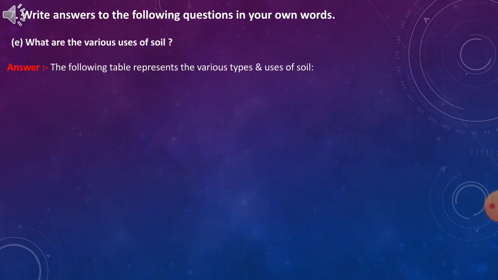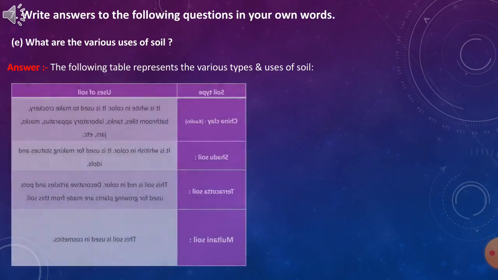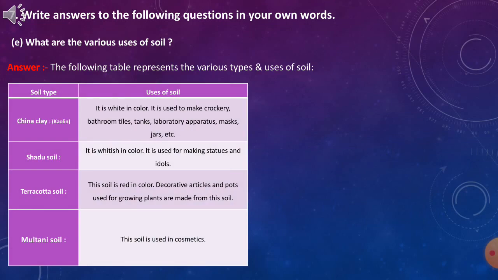A. What are the various uses of soil? Answer. The following table represents the various types of soil. Soil type, uses of soil: China clay, kaolin. It is white in color. It is used to make crockery, bathroom tiles, tanks, laboratory apparatus, masks, jars, etc. Shadow soil. It is whitish in color. It is used for making statues and idols.